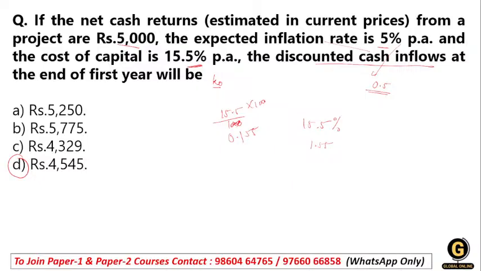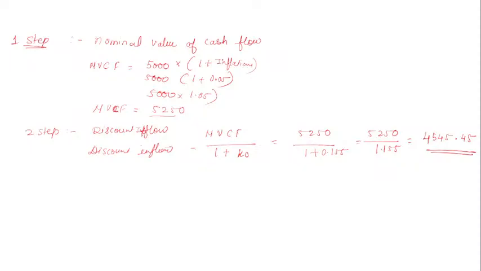What we did in this question: the first step is to calculate the nominal value. Once we get the nominal value, you have to divide it by 1 plus the cost of capital. When you divide it by that, you will get the discounted inflow. So this is how you have to deal with this kind of question. Understand?